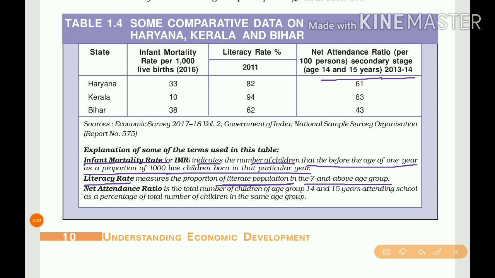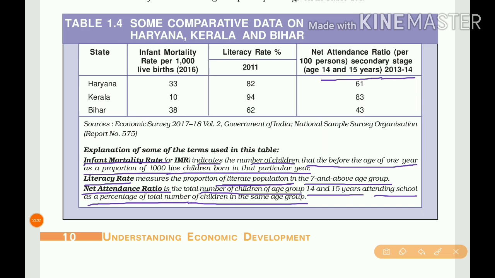Next one is net attendance ratio, which is the total number of children of age group 14 and 15 years attending school as a percentage of total number of children in the same age group. So among the total children aged 14 and 15, how many are attending school, that percentage is known as net attendance ratio.